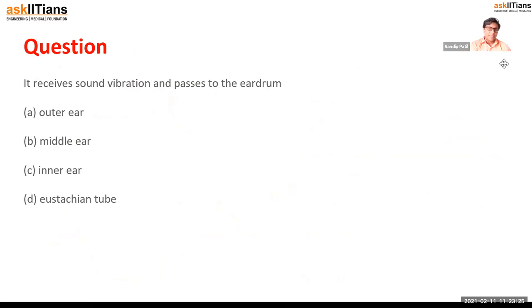First question: it receives the sound vibration and passes it to the eardrum. Who receives the sound vibration and passes it to the eardrum? Can we say that the canal is passing the vibrations? The canal is not an option, but we can say the canal is part of the outer ear. So our option should be outer ear.